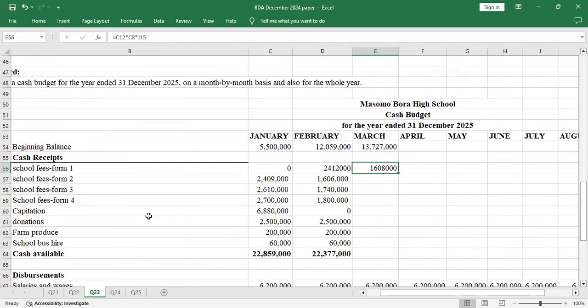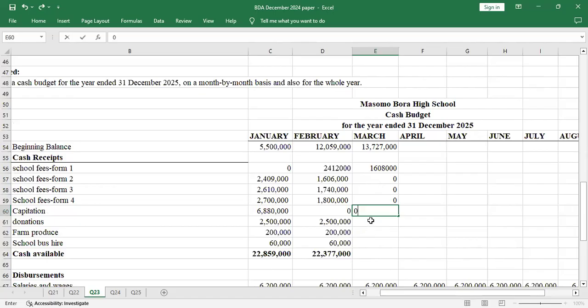They are done with school fees for the whole term because this term ends in March. They close in April for 1 month, then they open in May. So it means that there will be no school fees paid here. There will be no school fees. There will be no capitation because it's only per month.